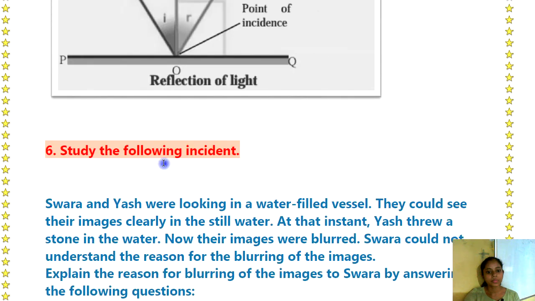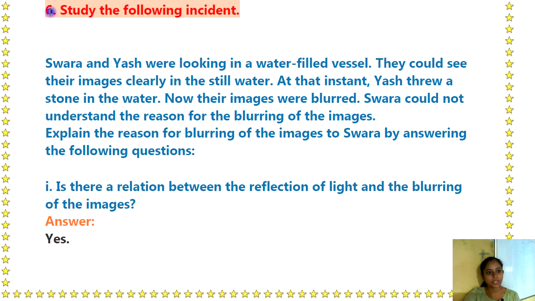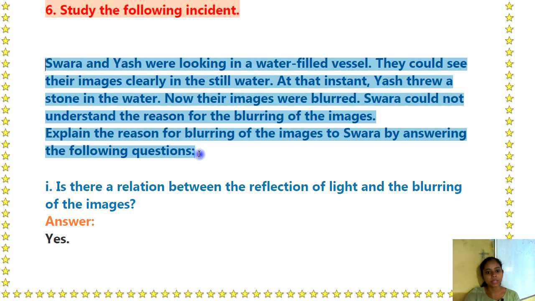Okay, so let's see, question number 6 is, study the following incident. So first of all you have to read this passage. Swara and Yash were looking in a water filled vessel. They could see their images clearly in the still water. At that instant, Yash threw a stone in the water and now their images were blurred. Swara could not understand the reasons for the blurring of the images. Explain the reason for blurring of the images to Swara by answering the following questions.